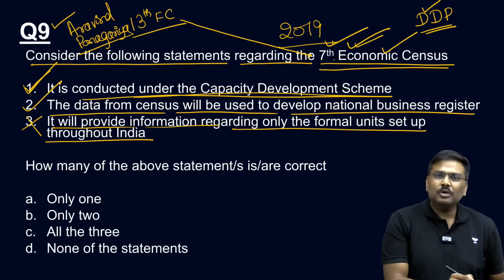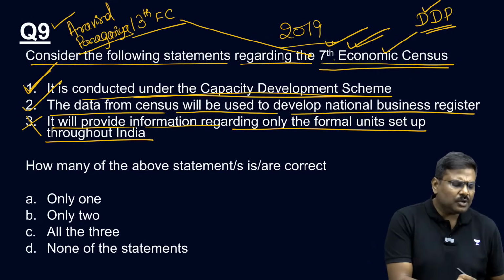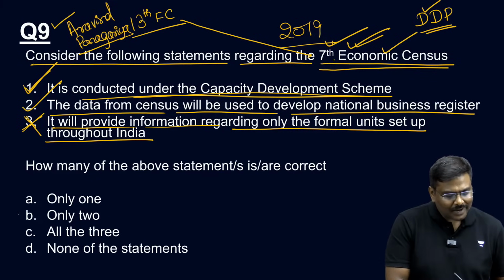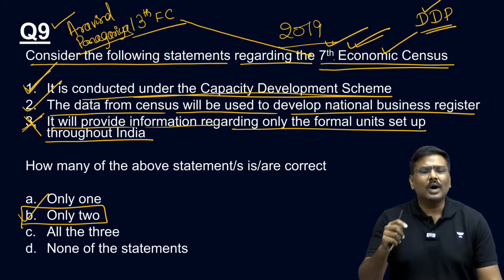No, we will be able to collect the data for formal as well as informal. Right, so the third statement is wrong. First and 2 are correct. The right option is option B. Only 2 are correct.